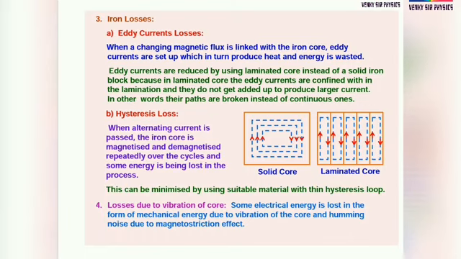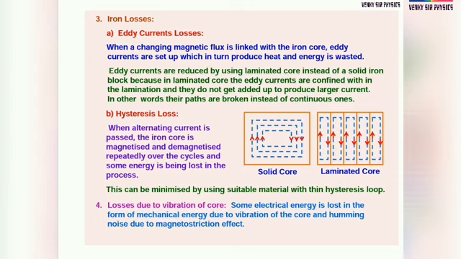Hysteresis loss. When alternating current is passed, the iron core is magnetized and demagnetized repeatedly over the cycles, and some energy is lost in the process. This can be minimized by using a suitable material with a thin hysteresis loop.